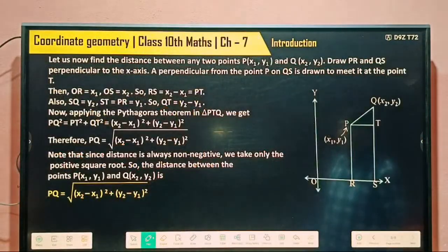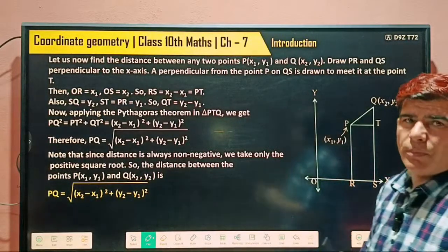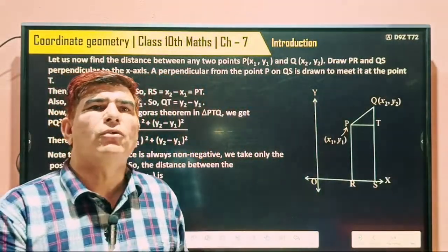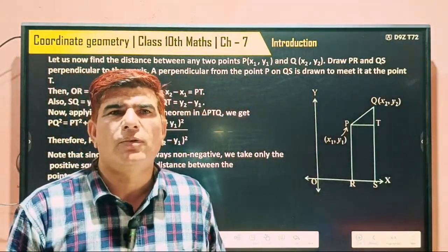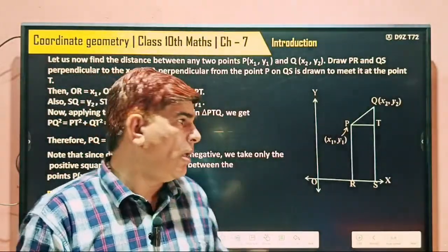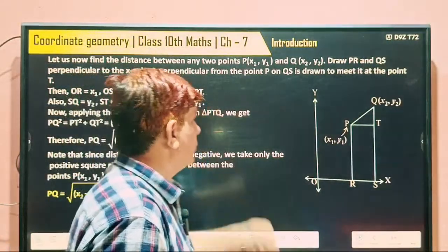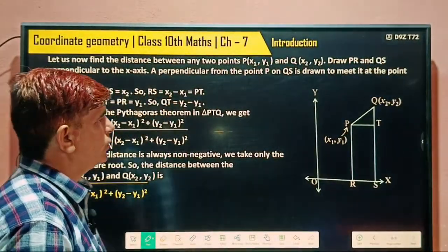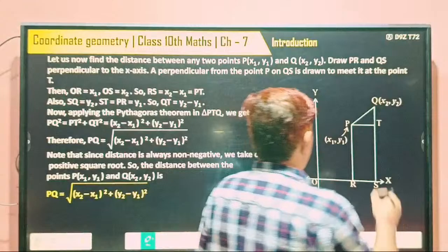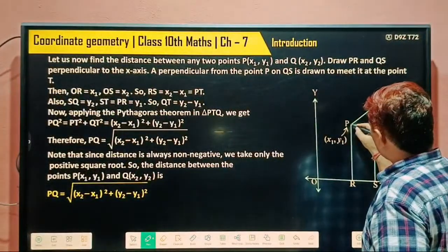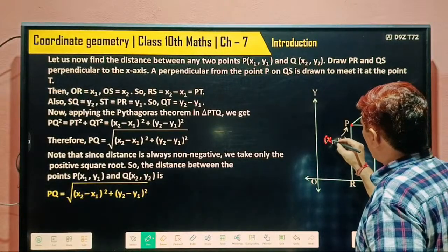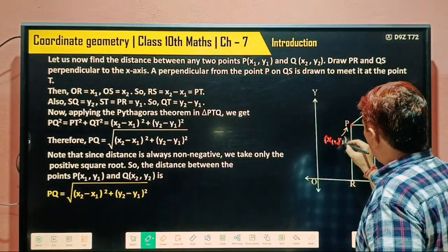Fifth, now we can find out. For example, I have taken 3, and now we will reach a formula. And what's the name of that formula? Distance formula. So let us now find the distance between any 2 points. We have taken this point P, whose coordinates are x1, y1.